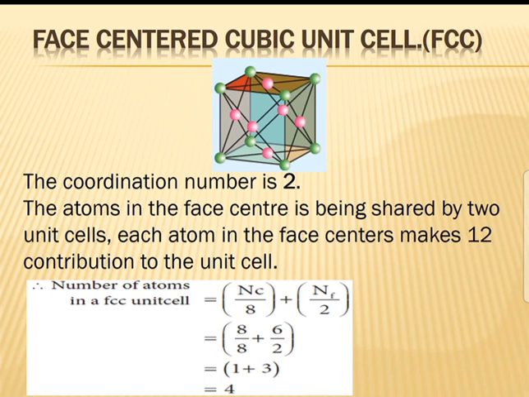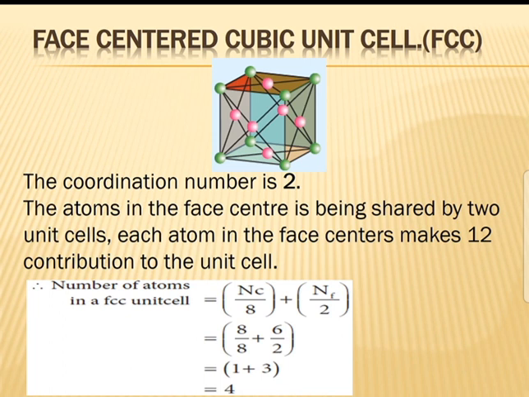Number of atoms in FCC unit cell. See the green color atoms present in the corners. See the pink color atoms present in the faces. How many faces are there? 6 faces. So 6 by 2. So 8 by 8 plus 6 by 2. So 1 plus 3 is equal to 4. Number of atoms in FCC unit cell is 4.